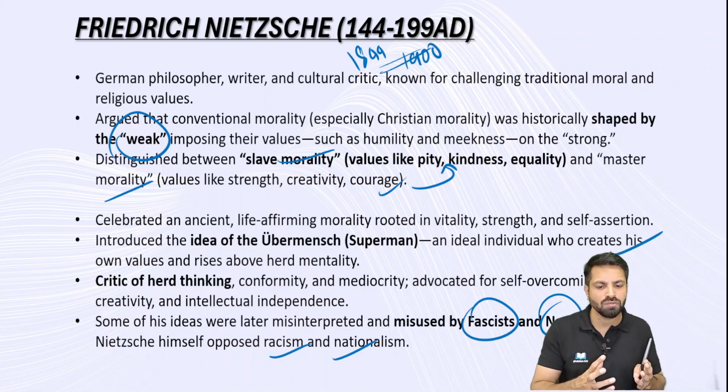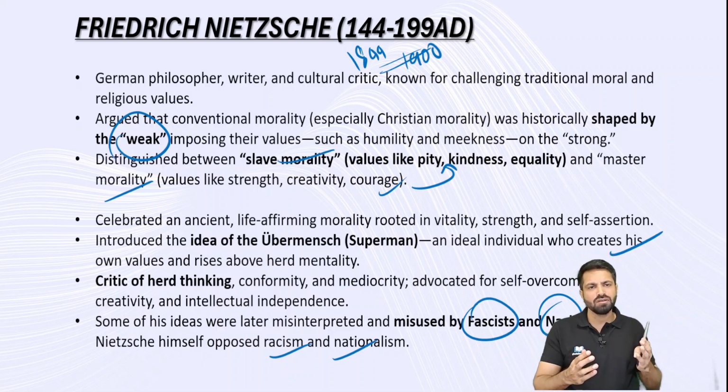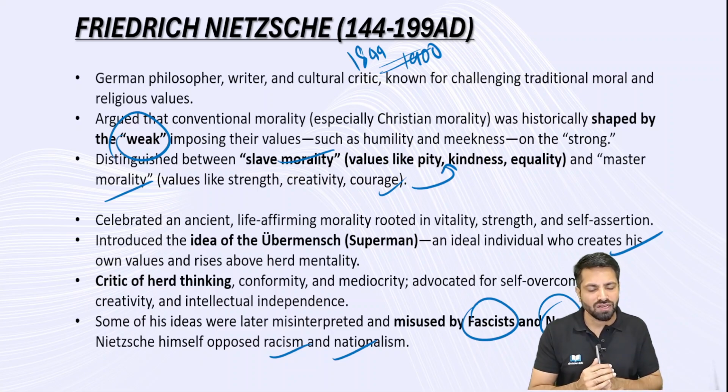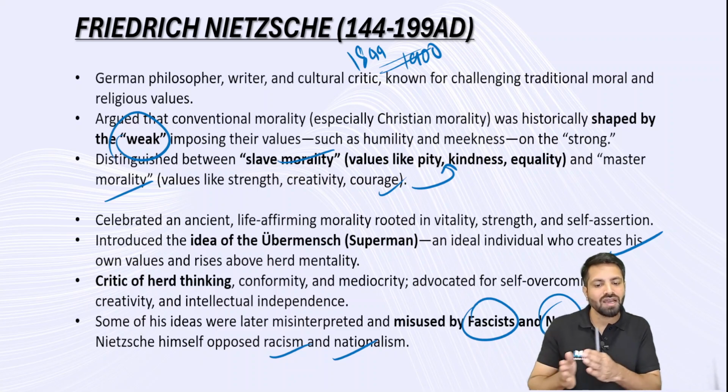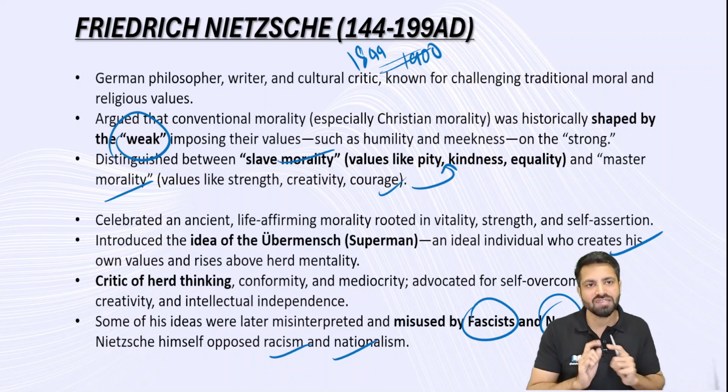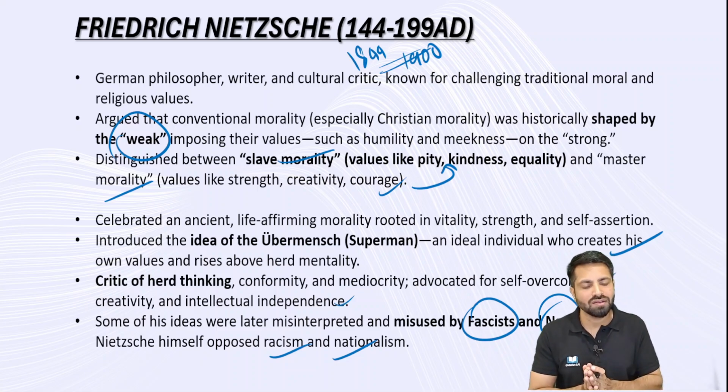Like conformity. Especially in the second or third chapter, attitude, we were talking about conformity while discussing social influence. Conformity is, what other people are doing, I also start doing it. I also start supporting those things. Here, there is a herd mentality. He criticized this herd mentality, criticized the conformity, and he criticized mediocrity also. He advocated for self overcoming, creativity, and intellectual independence. These are very strong points of view.